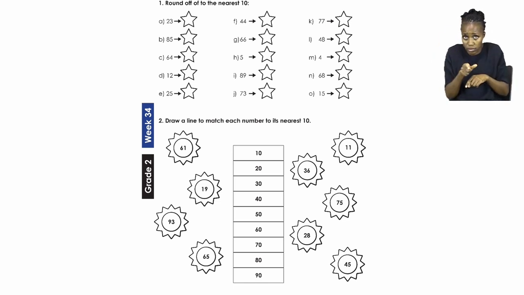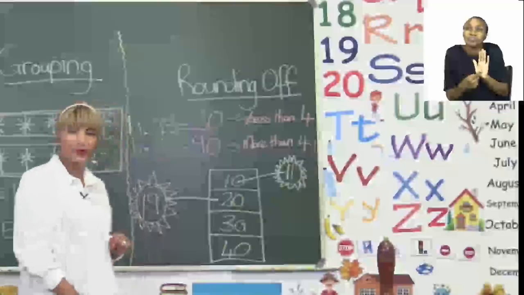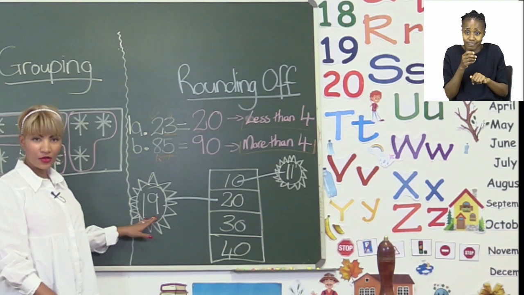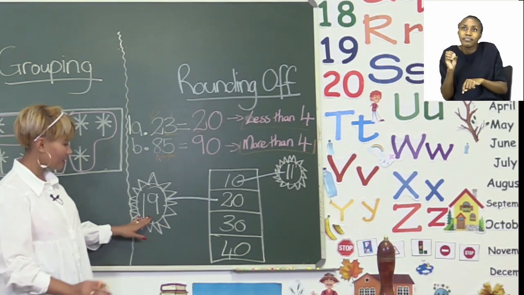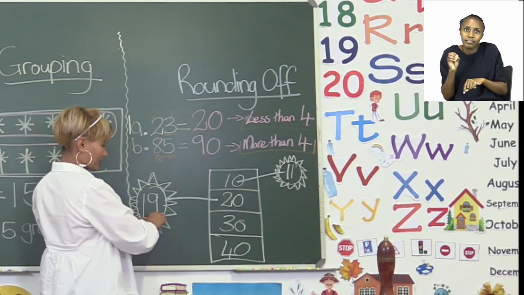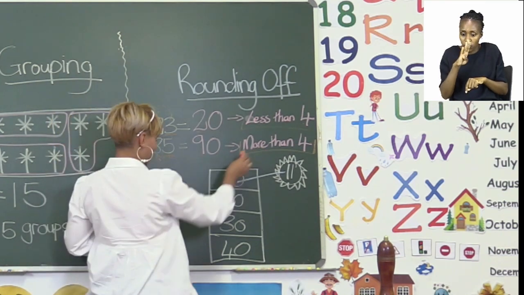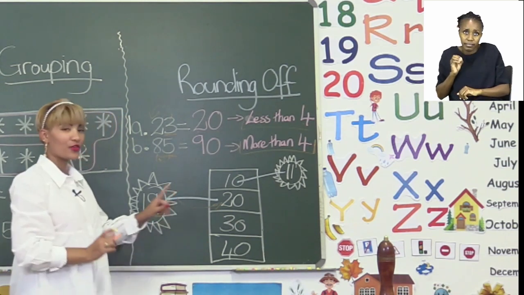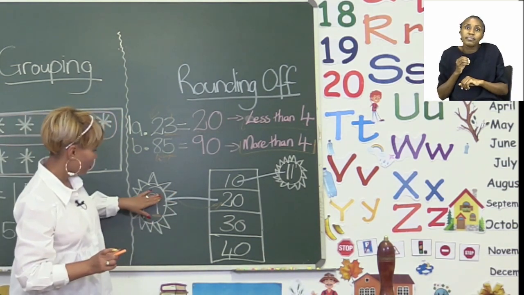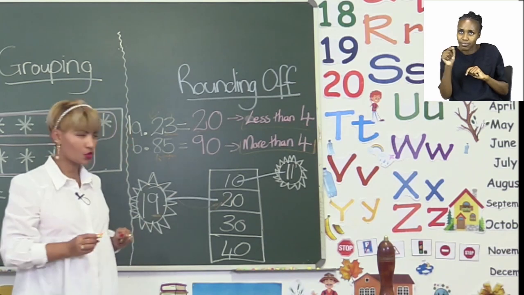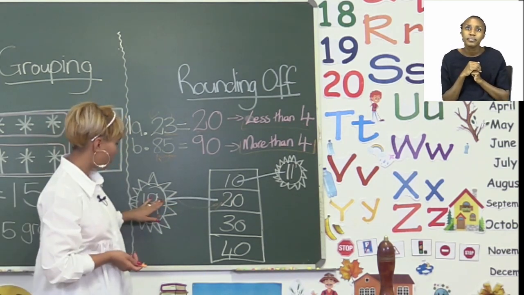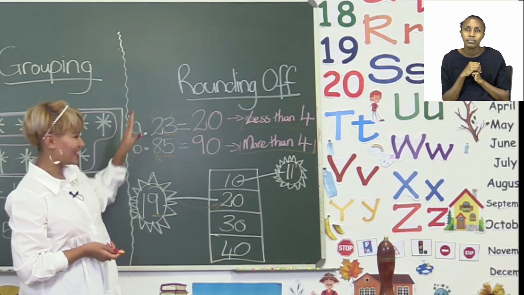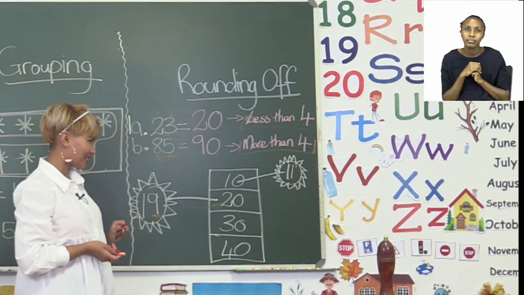Now on the board I put 2 examples down for you. So here you will see the number 19. If we have to round off the number 19 to the nearest 10, remember units more than 4, so it turns to the number 20. And now you have to draw a line from your number to the answer when you round it off to the nearest 10, which is 20 here.